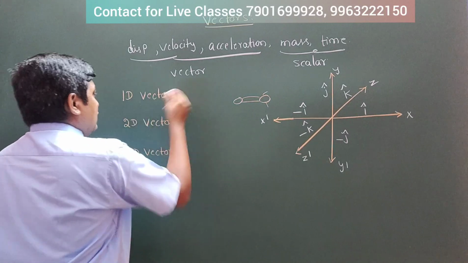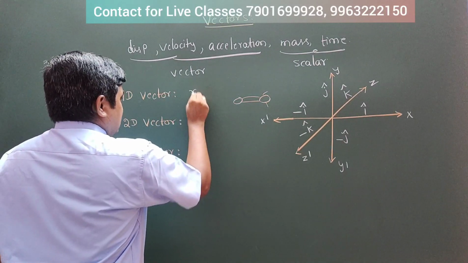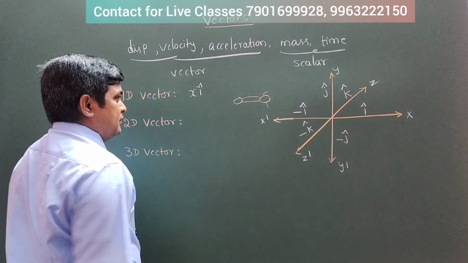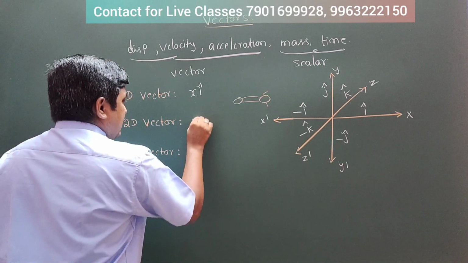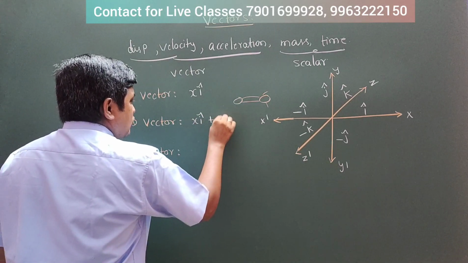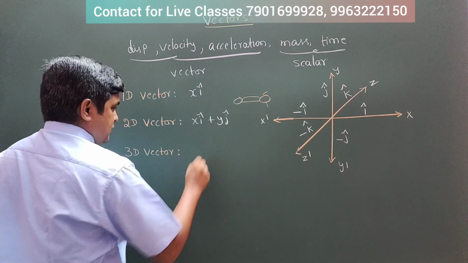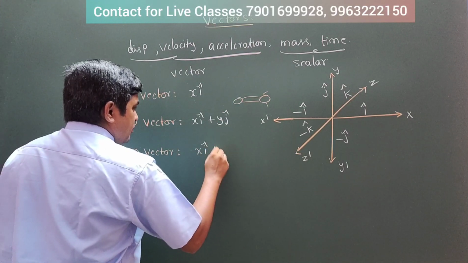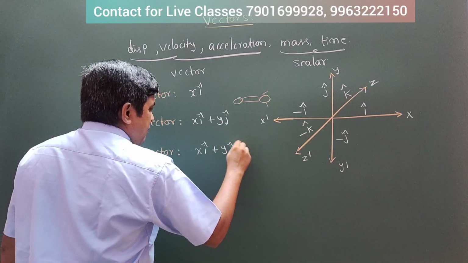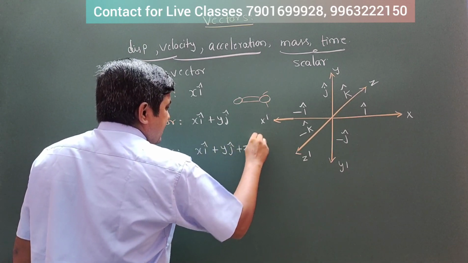See, in 1 dimension, suppose I am taking x i cap, and in 2D vector x i cap plus y j cap. Next 3 dimension x i cap plus y j cap plus z k cap.